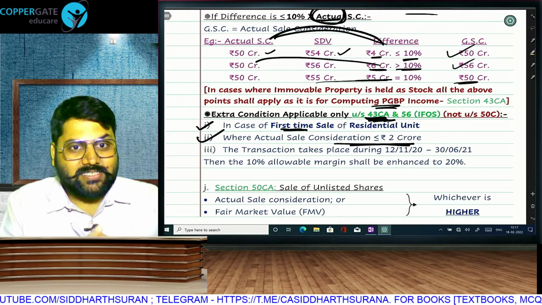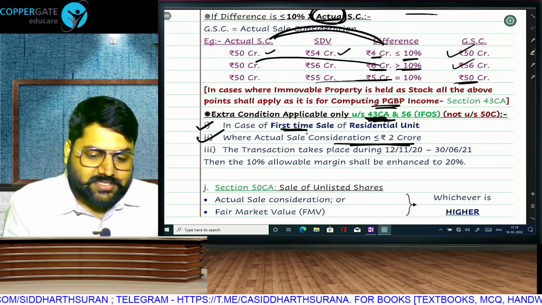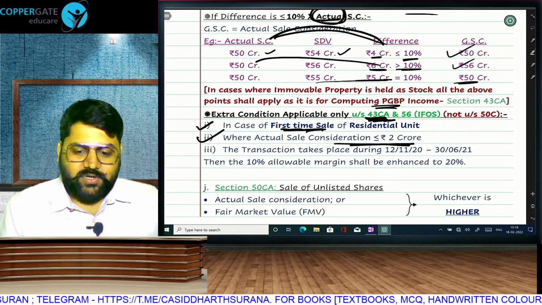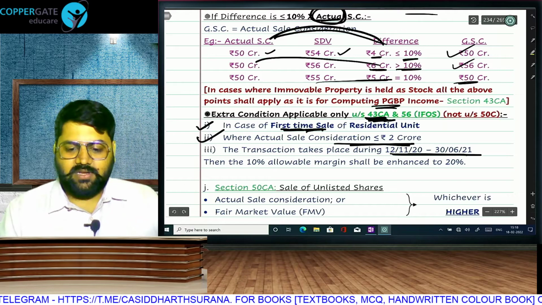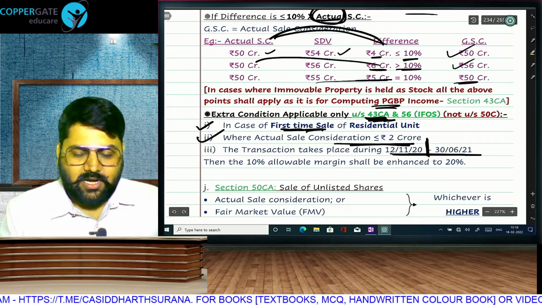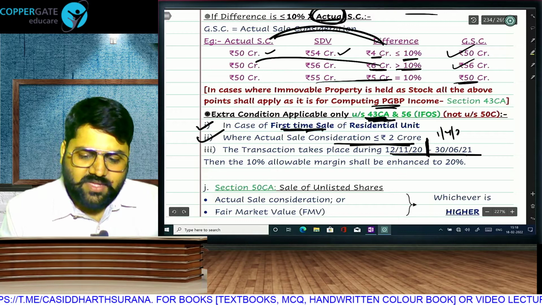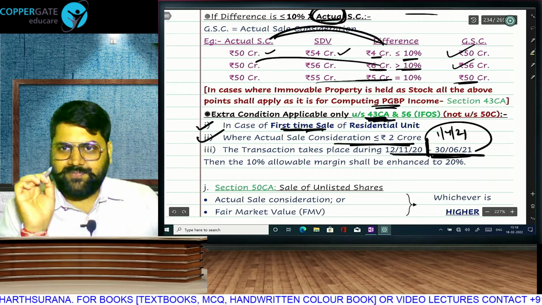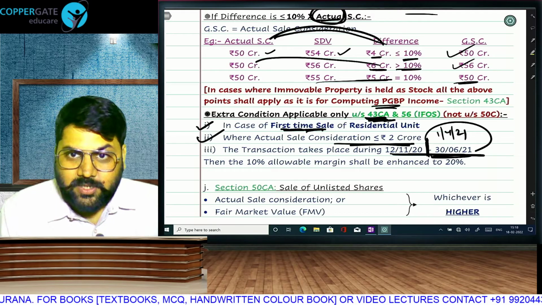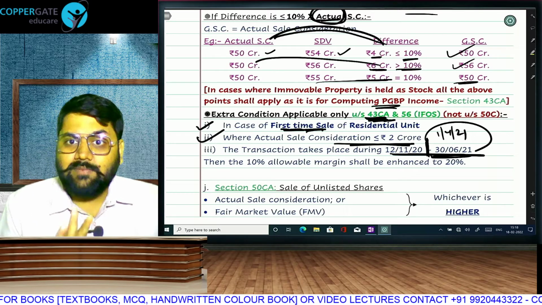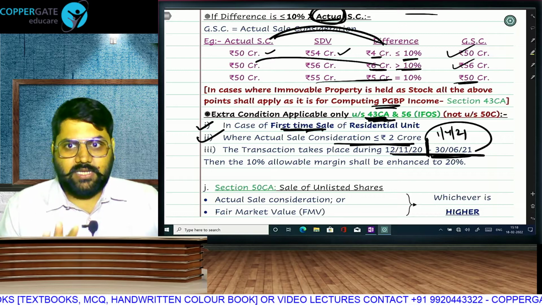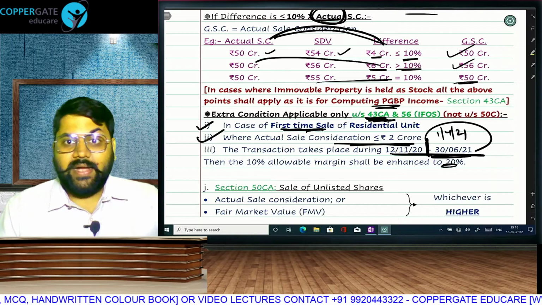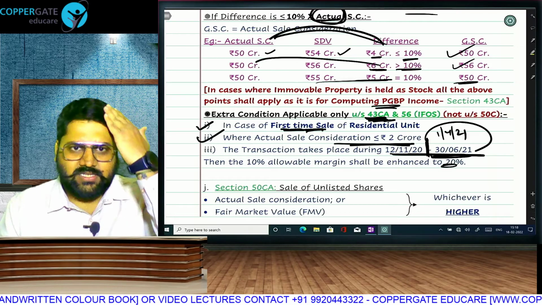If it is a subsequent sale, then 50C is applicable. But the condition says only first time sale, so this condition cannot come in 50C, it will come only under 43CA. The transaction has taken place in this period. So you have to ignore the initial period because it was in the last year. Your exam year starts on 1/4/21. You have to focus on this much period. If the transaction has taken place in this period and the amount is up to 2 crore and it is first time sale of residential unit, then we will accept the allowable margin of 20% instead of 10%, but only in 43CA. We will not allow this under 50C.